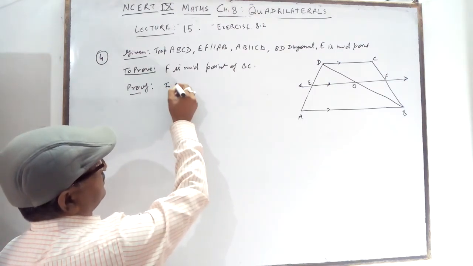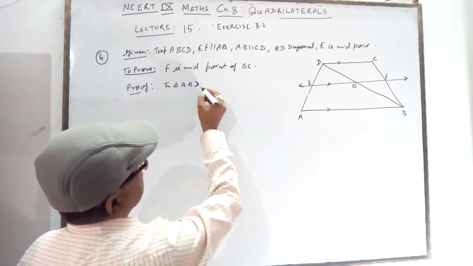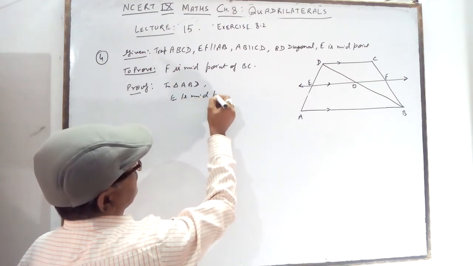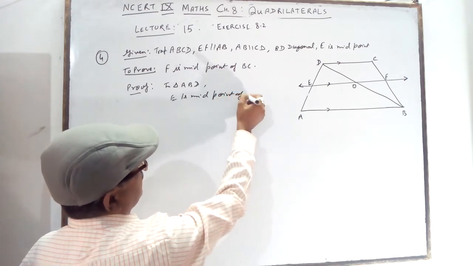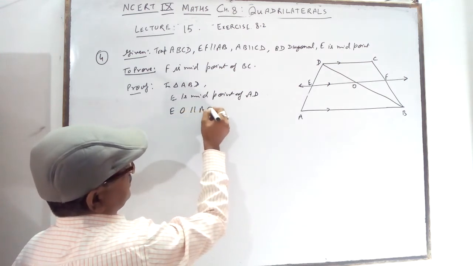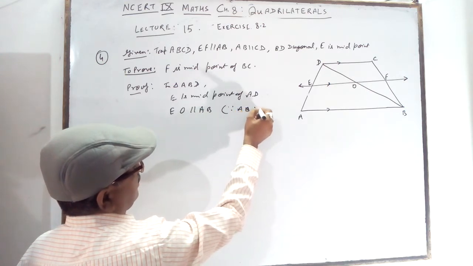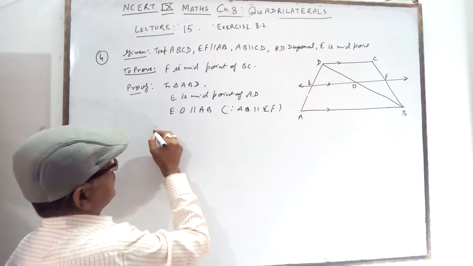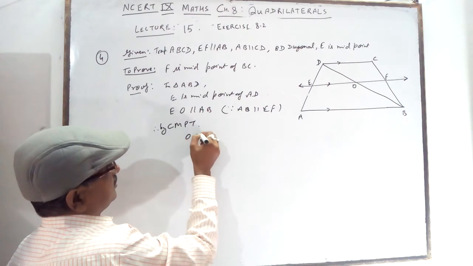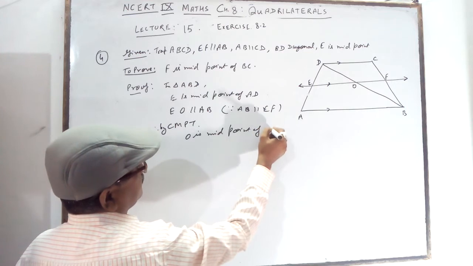In triangle ABD, E is midpoint of AD. EO is parallel to AB because AB is parallel to EF. It is given. Therefore, by converse of midpoint theorem, O is midpoint of BD.